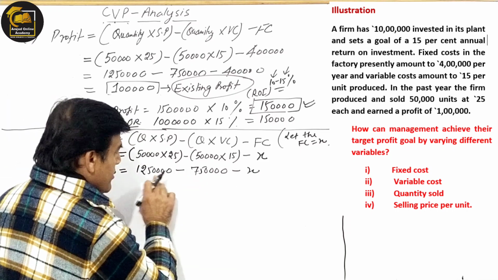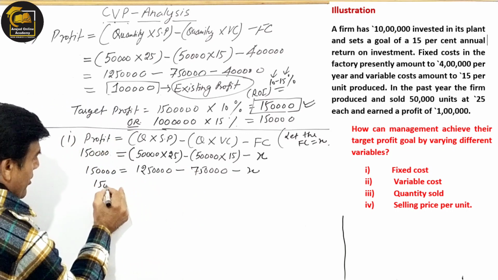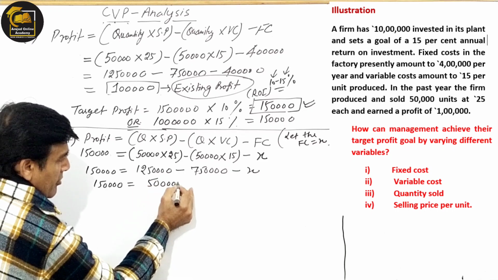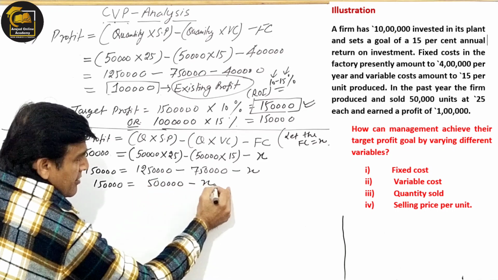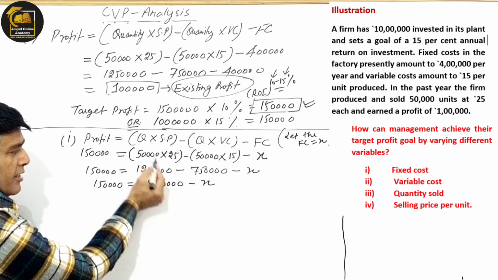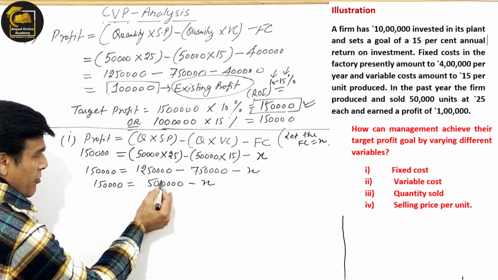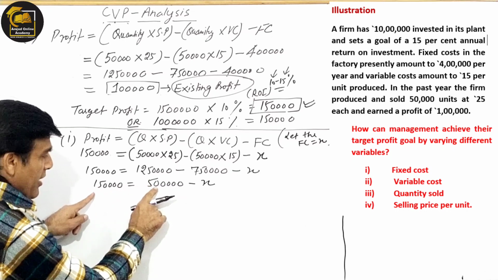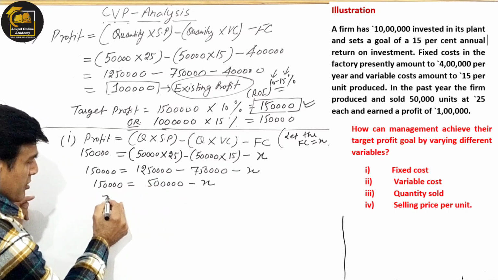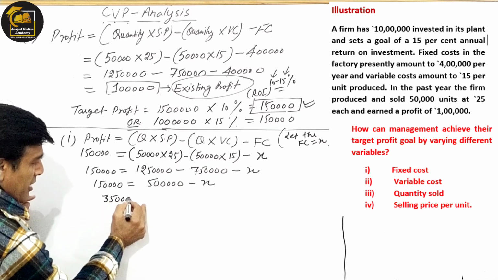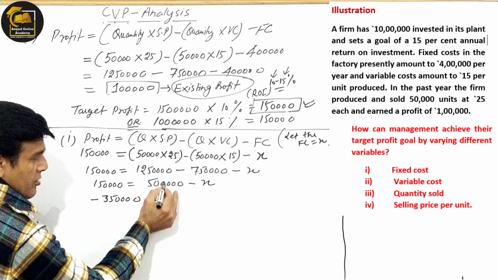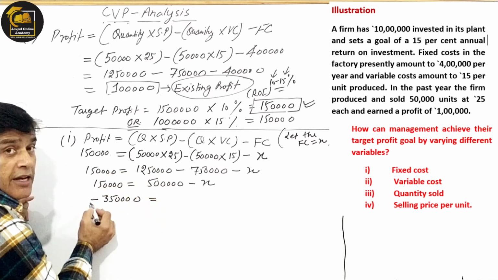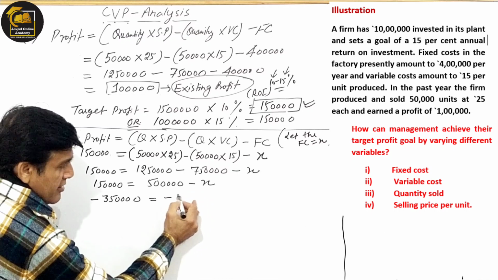I can minus here, so I am saying 1,50,000, the difference of this is 5 lakh minus X. Once you are bringing this here into the equal, this will be the difference, 5 lakh minus 1,50,000, 3,50,000, but the difference will come in minus, because you are bringing the figure here, so it will be in minus, and it is already in minus.